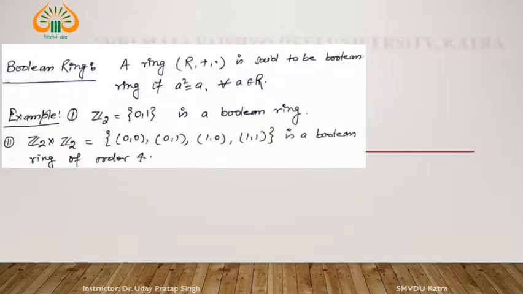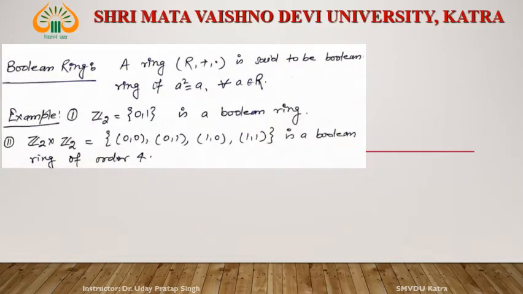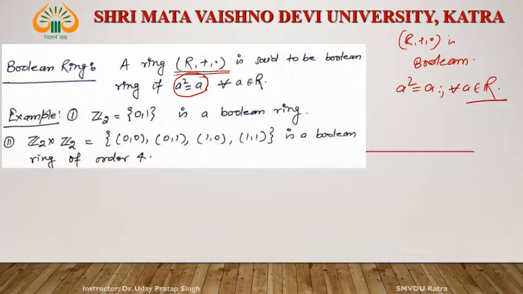Now see, what is a Boolean ring? A ring R, plus, dot is said to be Boolean if every element satisfies this relation: a square is equal to a for all a belongs to R. That is, a operated with itself gives a.